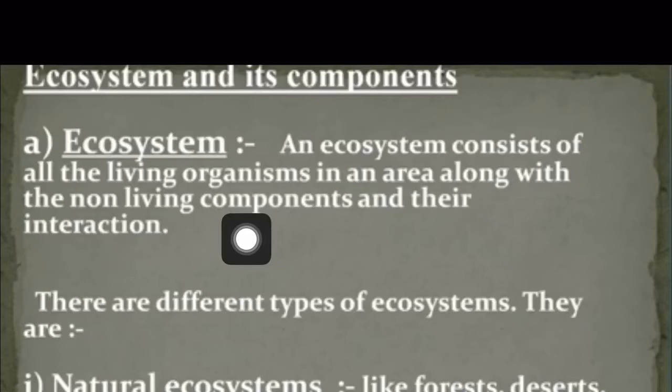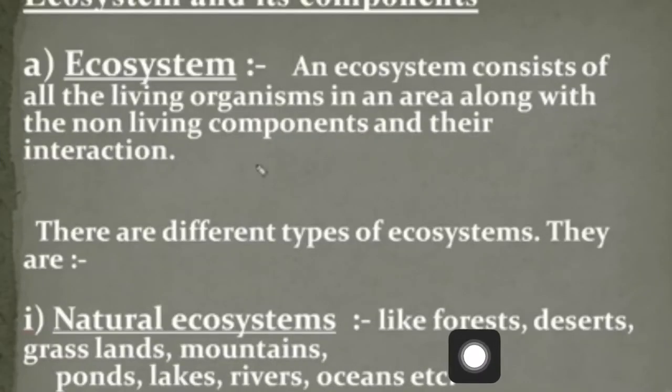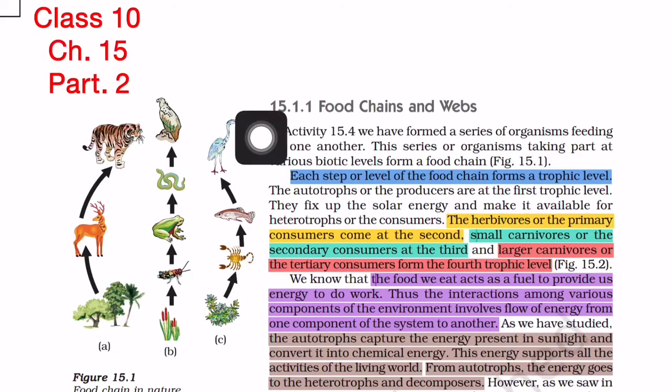So if there is no interaction between the living organisms and the non-living components, then that system will not be said to be an ecosystem. So for example, forest. In the forest, there are plants, animals, and also soil, water, air. All the living components, that is plants and animals, interact with the soil and they also interact with one another. So that is why forest is an example of ecosystem. In this video, we will discuss the food chain.